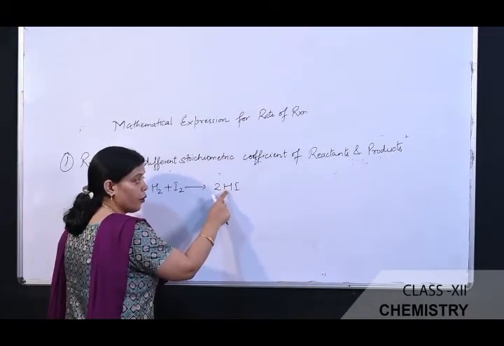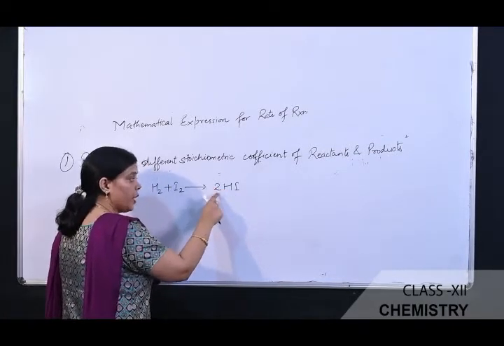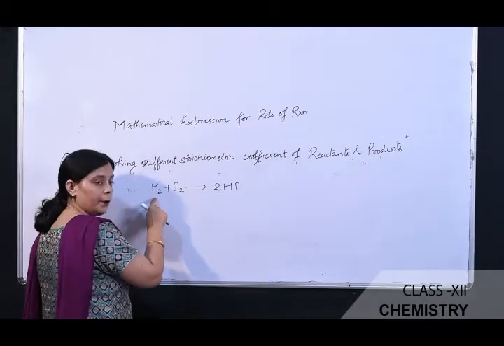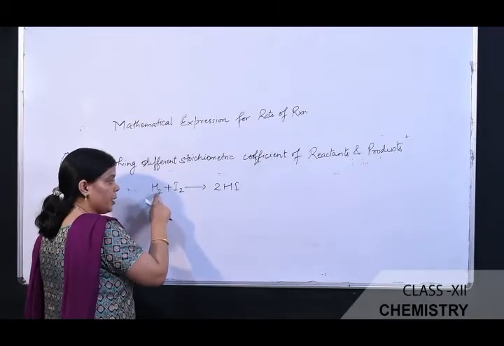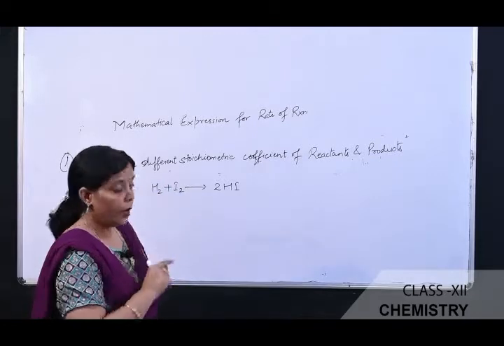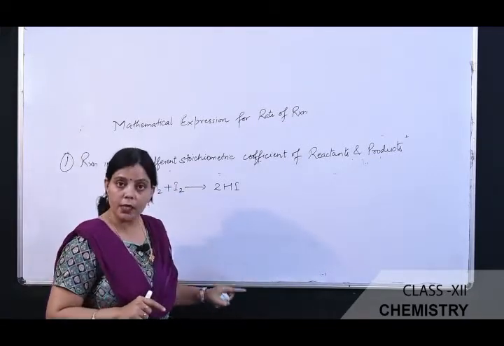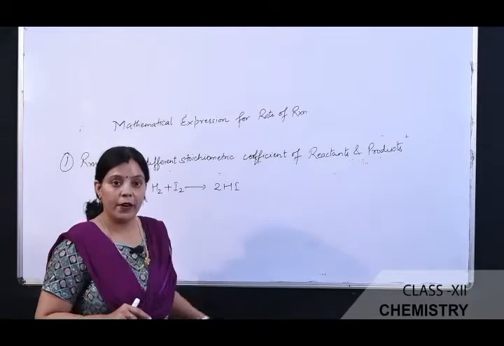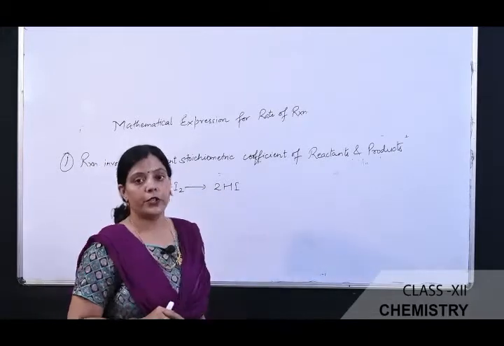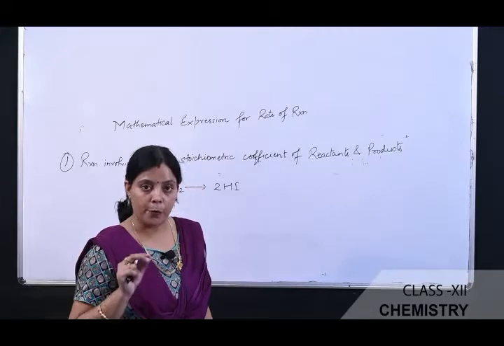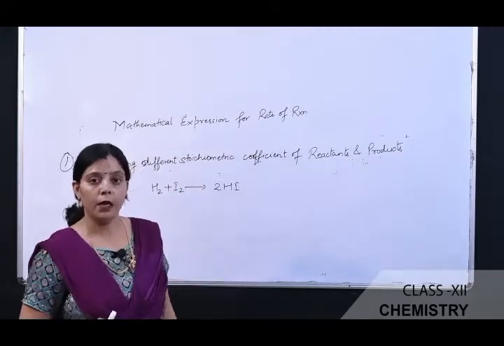So the rate of formation of HI will be twice the rate of disappearance of hydrogen and iodine. So for that type of chemical reaction, the rate of change in the concentration is divided by the stoichiometry of the reactant and product, which are given in the chemical equation.